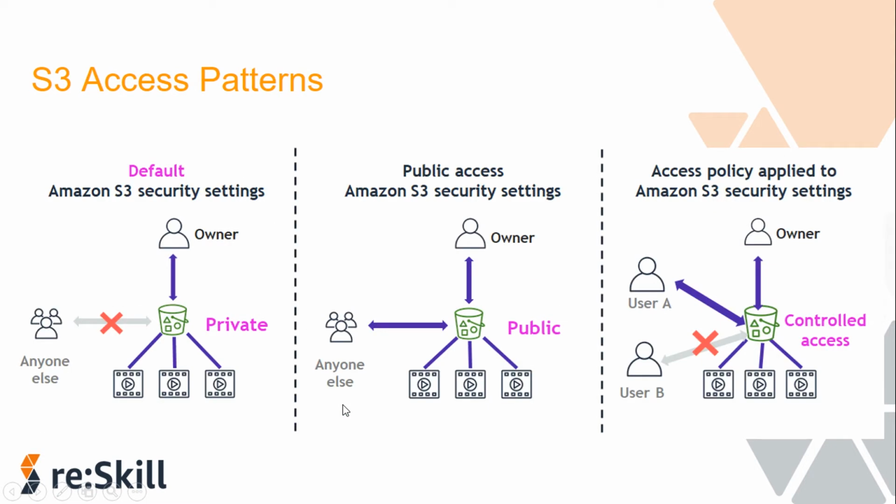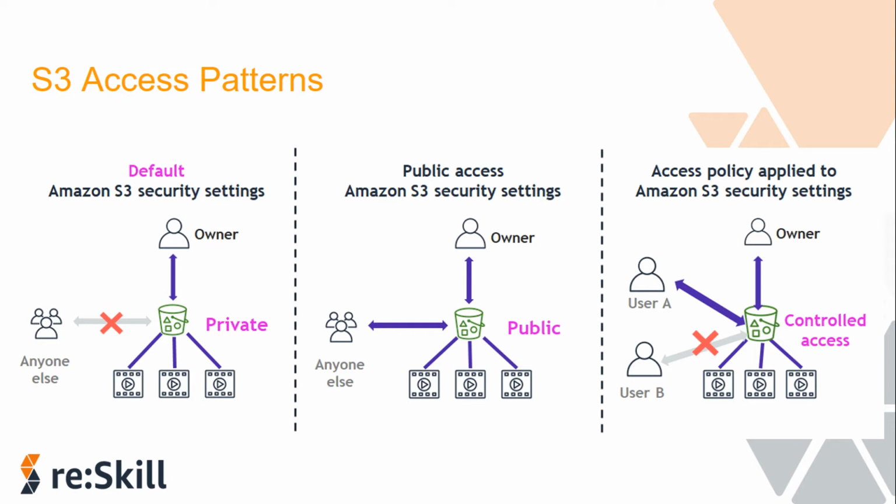Next come the access patterns. Here are three different approaches to configure access to the objects in an S3 bucket. The first image shows the default security settings for Amazon S3. Remember that by default, all Amazon S3 buckets and the objects stored in them are private.